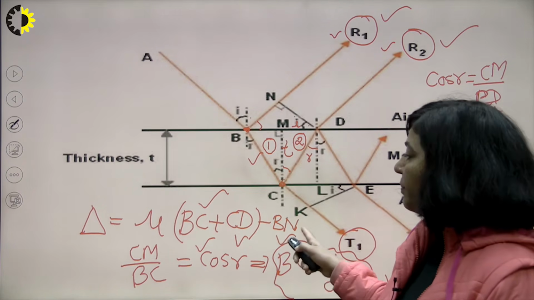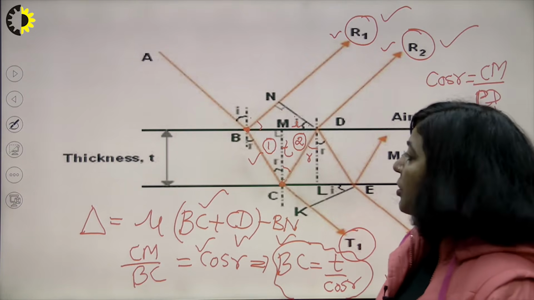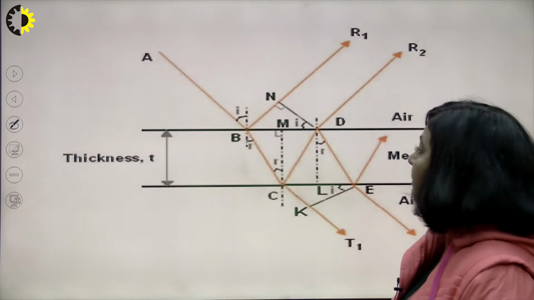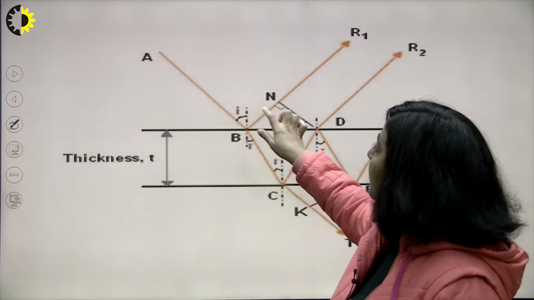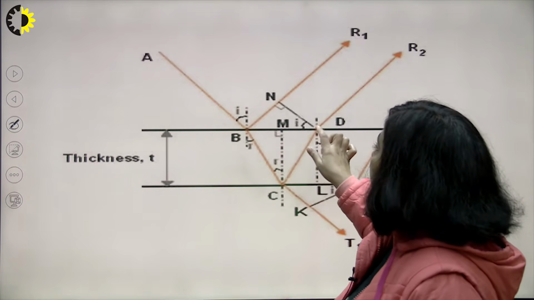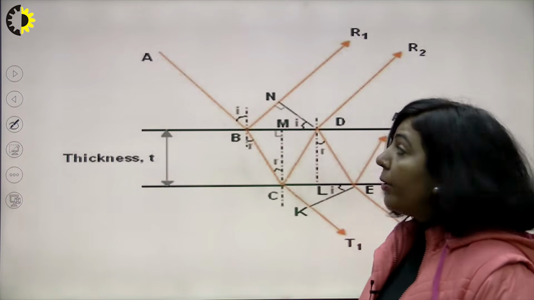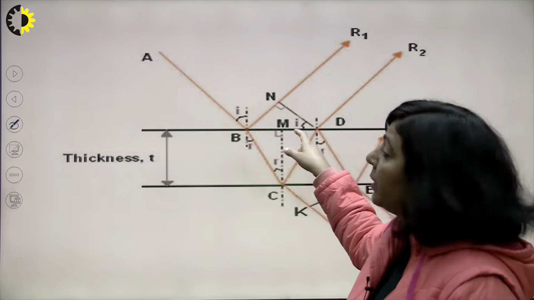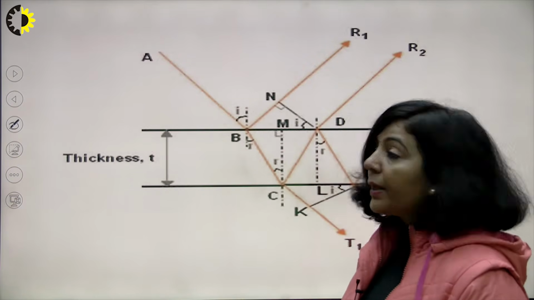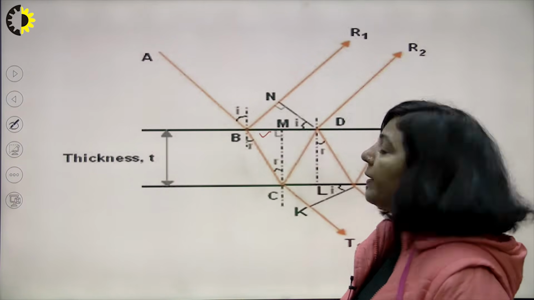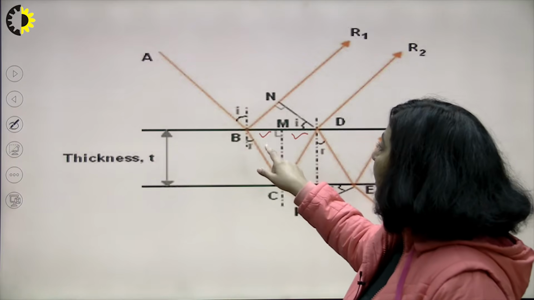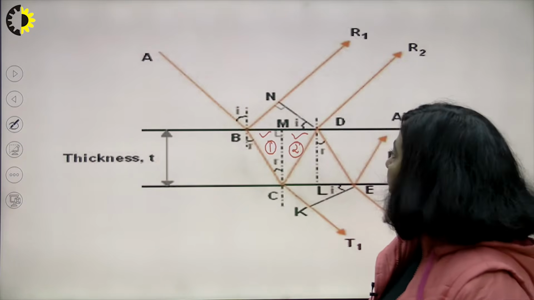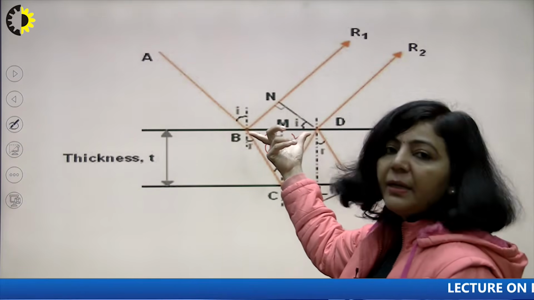Now the remaining factor is this BN, so we have to find that BN. In order to find this BN, again I am referring to the same diagram. You have to take this particular triangle BDN. In this triangle, one angle is known, that is I, and if you can find one side, this BD, you can get BN. You can calculate this BD by calculating BM and MD. BM can be calculated from triangle number 1 and MD from triangle 2. If BM and MD are known, then BD is the sum of these two.